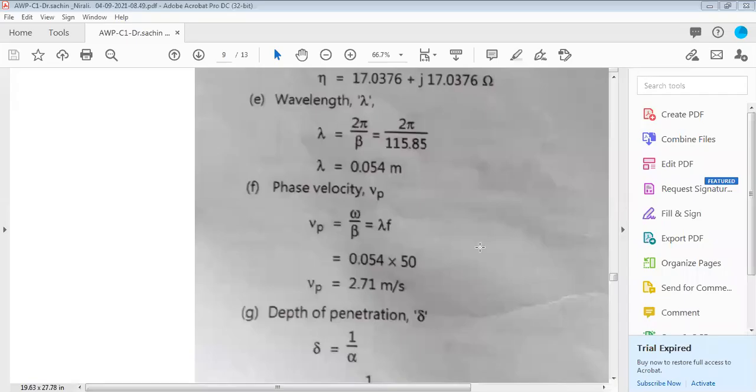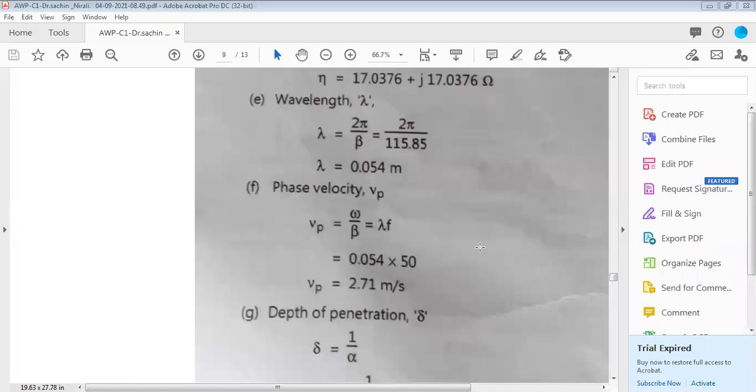So the last part is nothing but yours. After the phase velocity, you can easily find the depth of penetration, that is denoted by delta. It is also called the skin depth. So while the wave is propagating, how much is the depth of that wave?